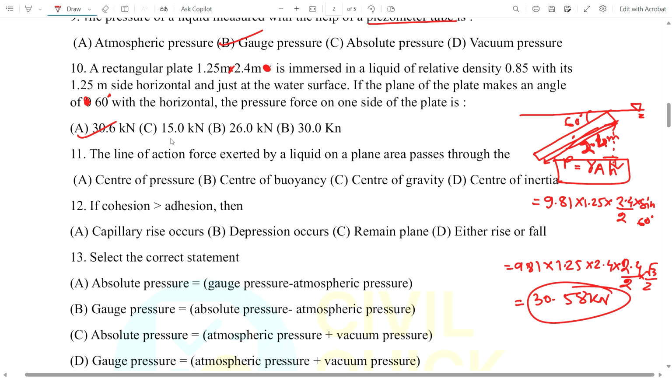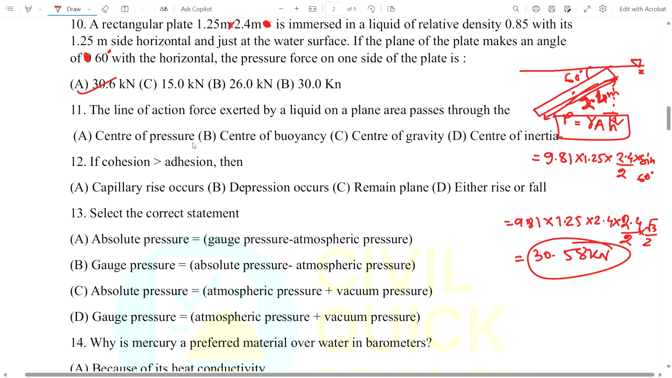Now coming to question 11. The line of action of force exerted by liquid on a plane area passes through the what? The liquid exerts a force, then what does the line of action of this force on a plane area pass through? This is the center of pressure. You just remember this statement: the line of action of force exerted by liquid on a plane area passes through the center of pressure.